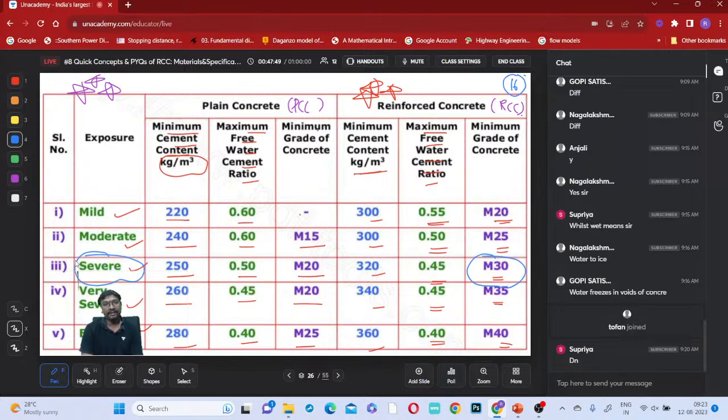So once again, just note it and tell me, everyone. These values you have to remember definitely. The severe value you have to remember compulsorily.